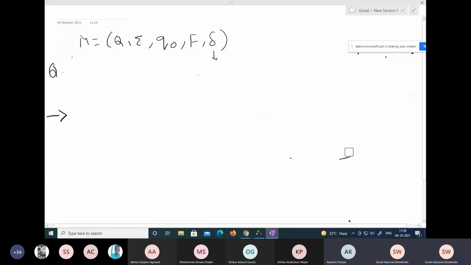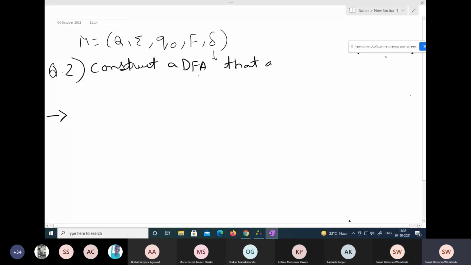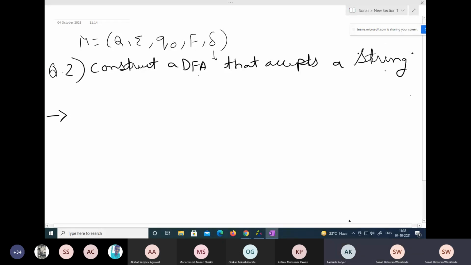My second question is: construct a DFA that accepts a string BAB, right? The question is given to you guys: construct a DFA that accepts a string. Which string should it accept? That accepts a string BAB, right? This is our question given.